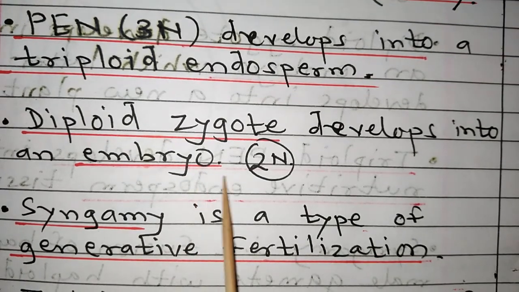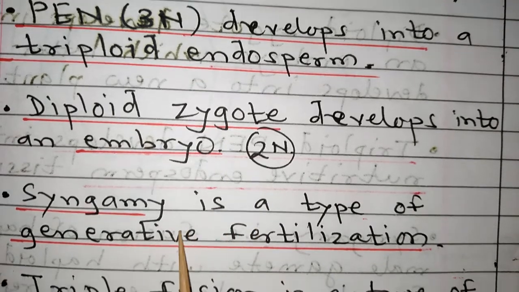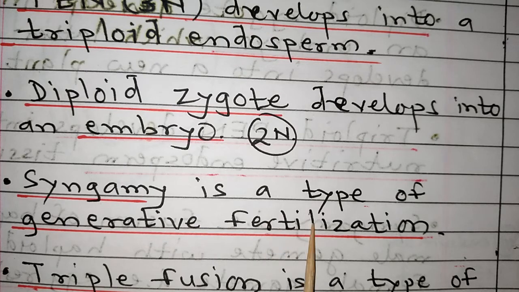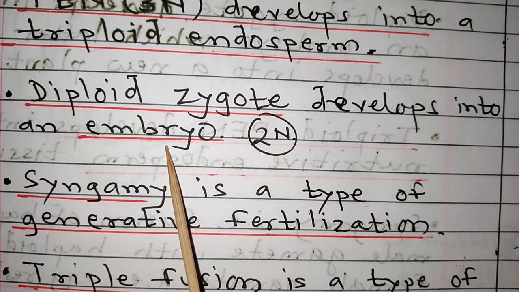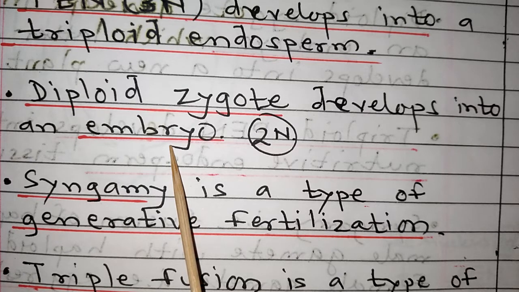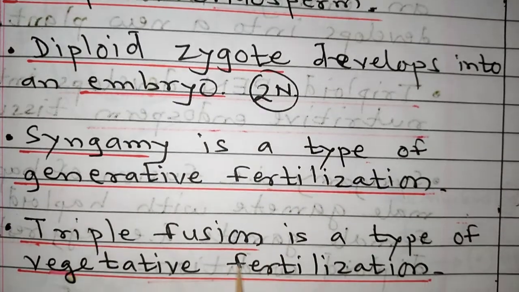Embryo is a product of zygote, that's why it is also diploid. Syngamy is a type of generative fertilization. Remember this sentence. Why is it generative fertilization? Because it generates embryo which is responsible for future seedling or future young one, future plant body. That's why it is a generative fertilization.